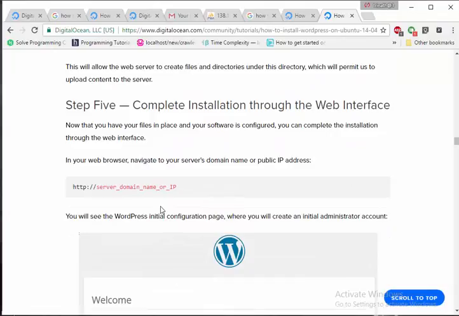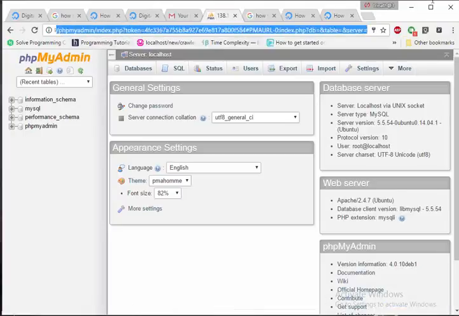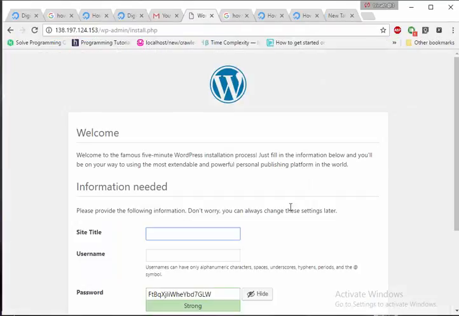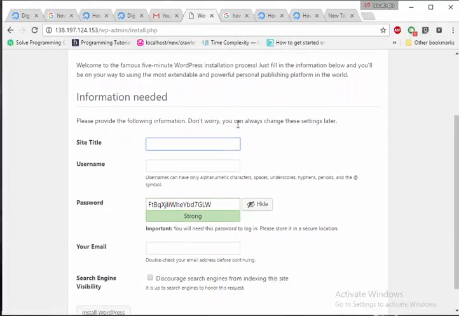If everything works fine, then go to the URL which you have used, and this is the URL which I am using. If everything works fine, you can finally see this page, and you need to enter a few details. In the next step it will be finished. The title should be something like student, and the title should be learn.